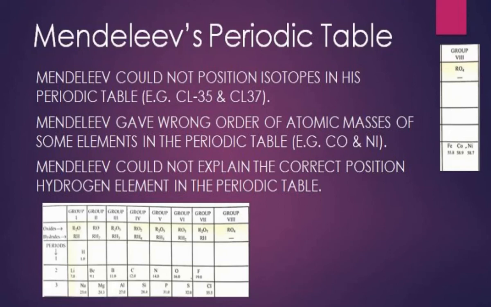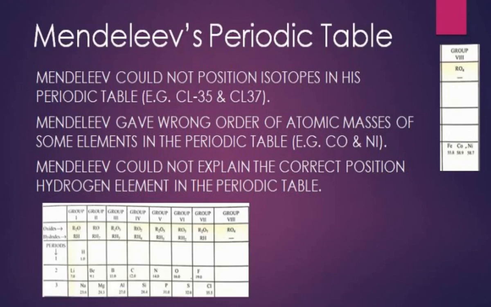Also we see some limitations in the Mendeleev periodic table. The first limitation is that Mendeleev could not position isotopes in his periodic table. The position of isotopes was not clear. For example, chlorine has an atomic mass of 35 and also an atomic mass of 37. He could not position chlorine for both atomic masses, so he could not explain this.